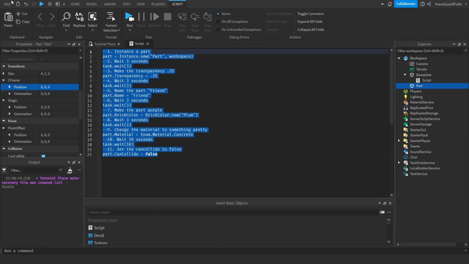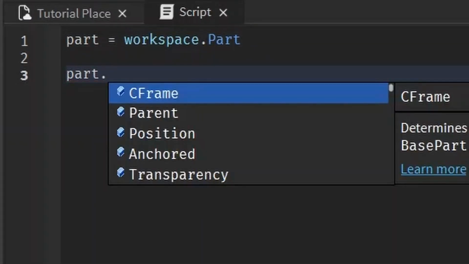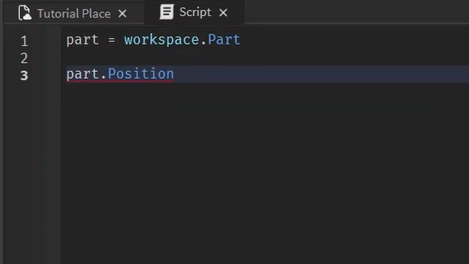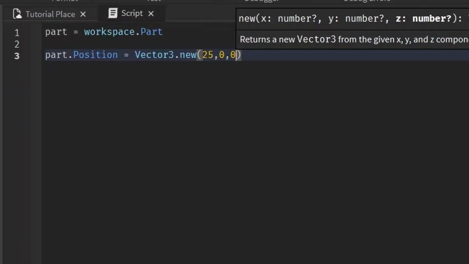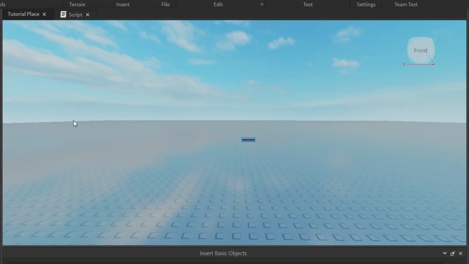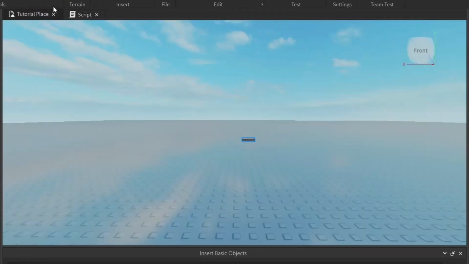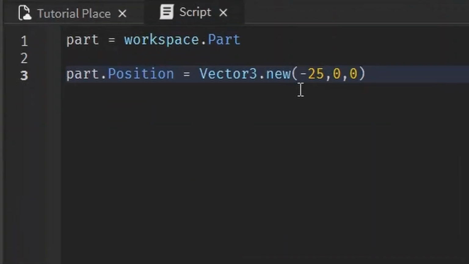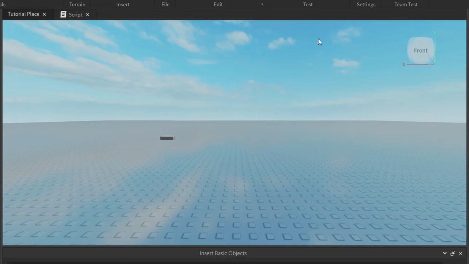Let's do all this using a script. So do our little shortcut part, and then to change the position, you write .Position, and it's a Vector3 like size. .new, because we're making a new position. Do it 25, 0, 0, and watch it move 25 studs in the X-axis. Ta-da! And negative 25 studs in the opposite direction. Ba-bam! And 25, 15. Oh, it fell down. It wasn't anchored, but it's okay. Its heart was in the right place.